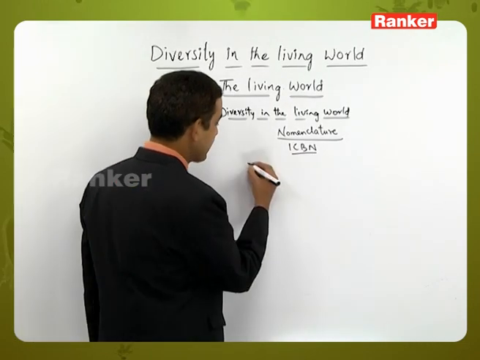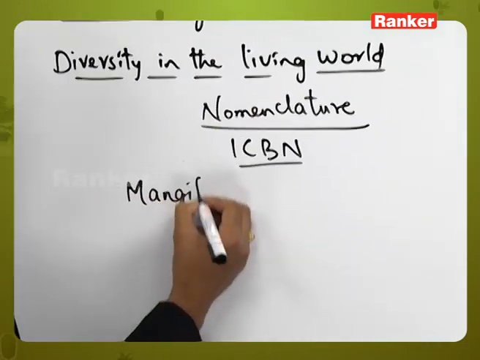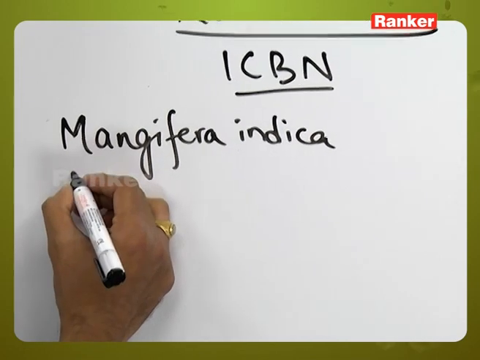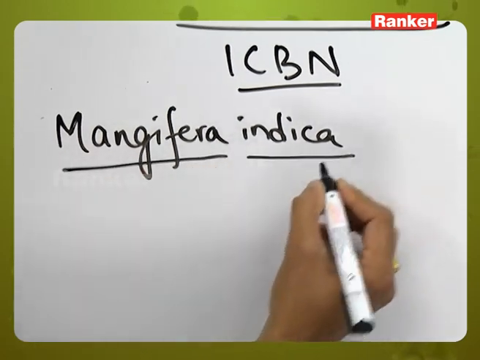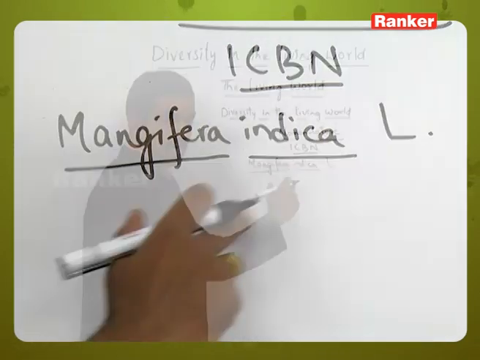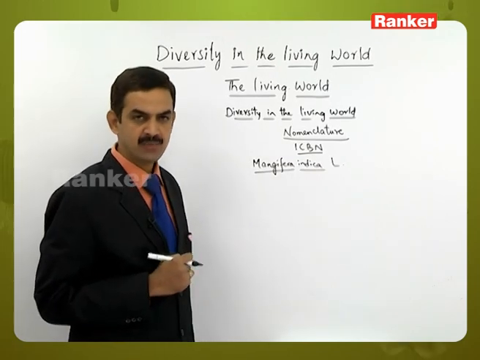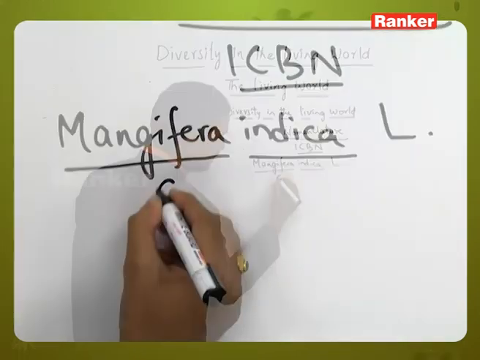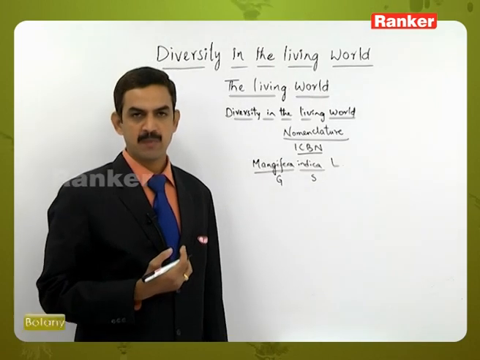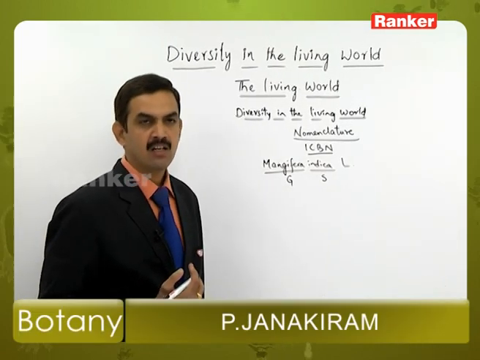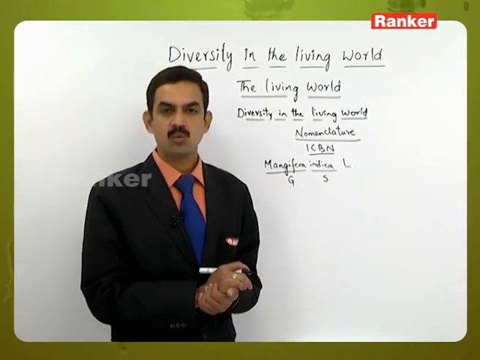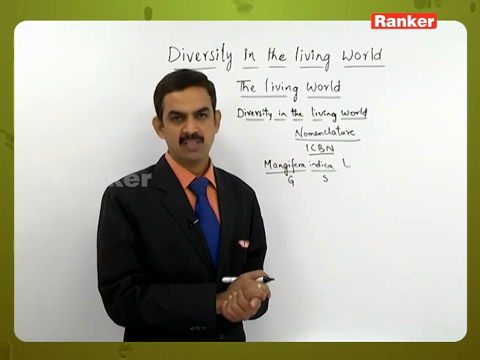Let us take one other example, like Mangifera indica. Already we said it's the scientific name of mango. Mangifera indica is separately underlined in order to specify that the words have been derived from the Latin language. This is the genus, this is the species, and here the name of the scientist is abbreviated, that is Linnaeus, who first gave the name to that plant. So Mangifera indica was given by Linnaeus. This is the way these rules are followed while giving the name to plant species.